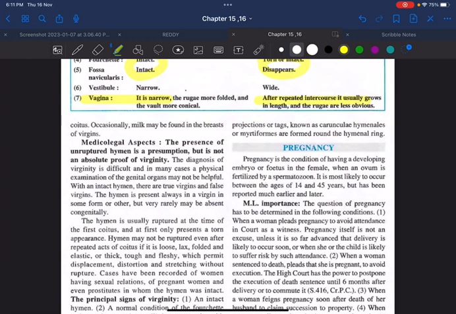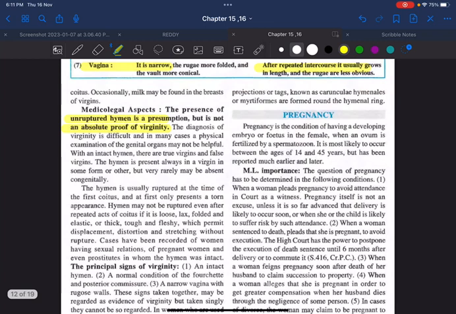Remember, an unruptured hymen is not an absolute proof of virginity. That means if the hymen is unruptured, it doesn't mean that she is a virgin. That is the point I would like to stress here. Why? Because we have different variants of hymen. Out of that, I told you the fimbriated hymen, which looks like artificial tears. So we should not mistake it as a ruptured hymen.